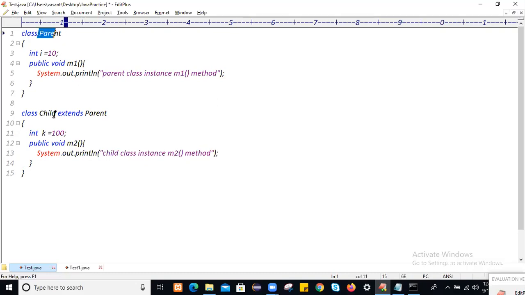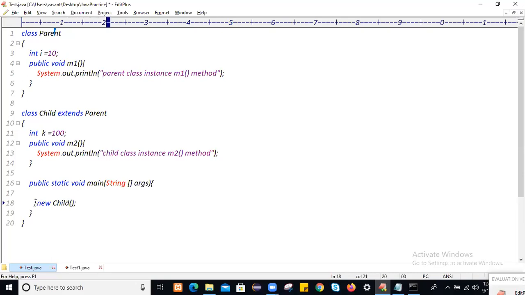One class is inheriting one class at a time, meaning this child class is inheriting the parent class. Which class object creation is mandatory here, parent class or child class? Always we will create the child class object, not the parent class, to acquire the properties of the parent class as well as the child class.